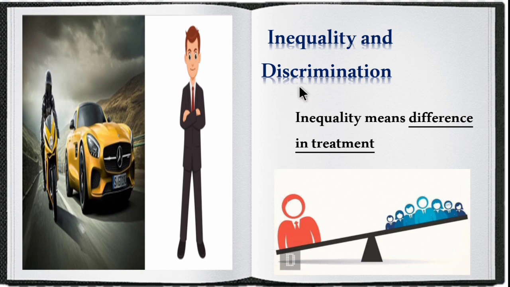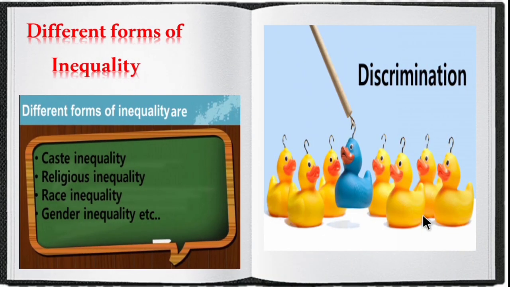Next one is inequality and discrimination. What is inequality? Inequality means difference in treatment. So treating them differently based on their caste or religion or color or their economic status, that is called inequality. And different forms of inequality are caste inequality, religious inequality, race inequality and gender inequality.